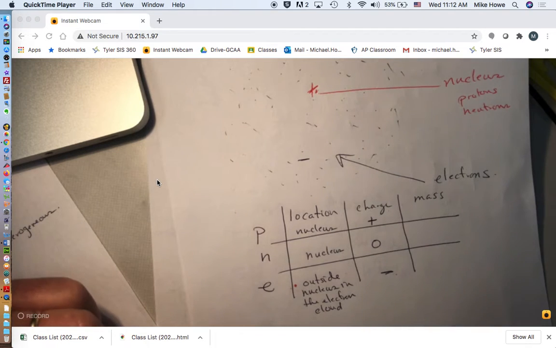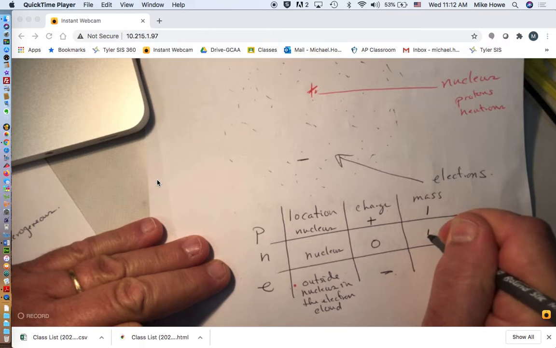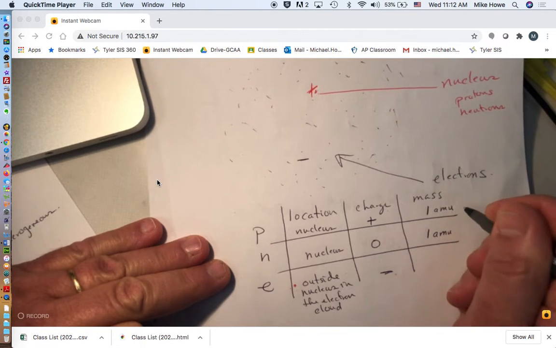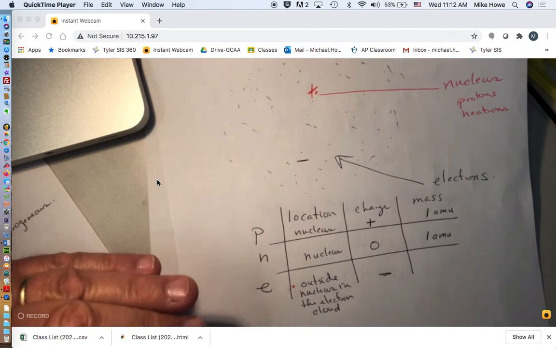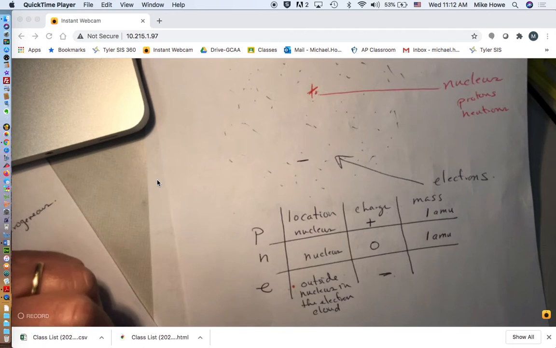Now let's talk about mass. Protons and neutrons both have a mass of 1 atomic mass unit. An atomic mass unit is a scale we made up in order to compare things on the atomic level.